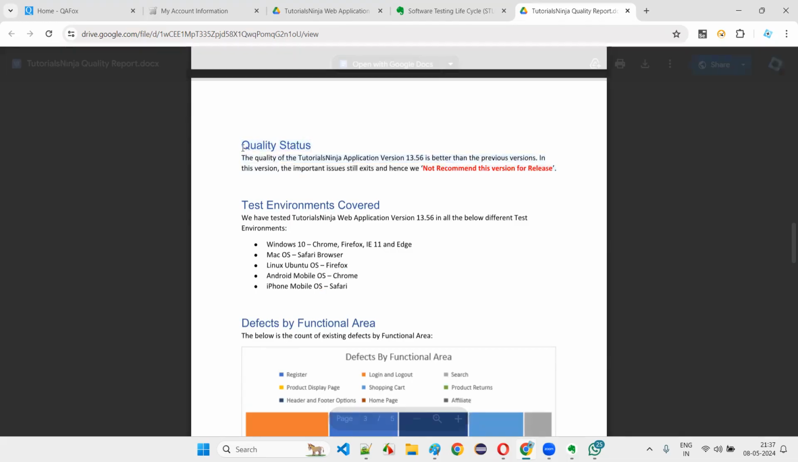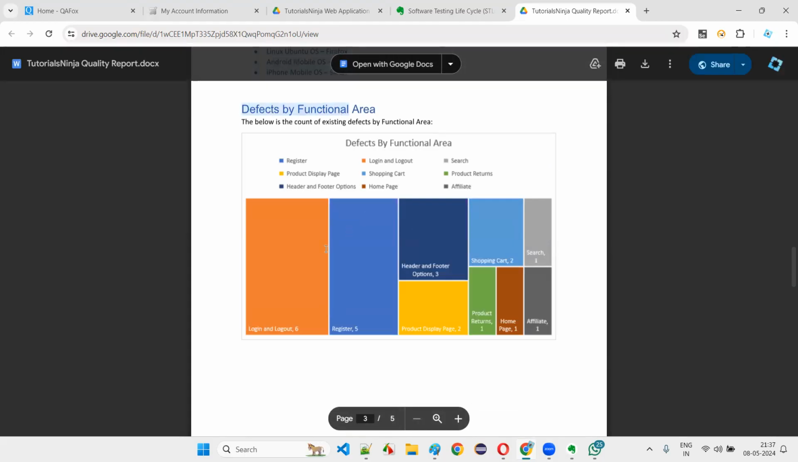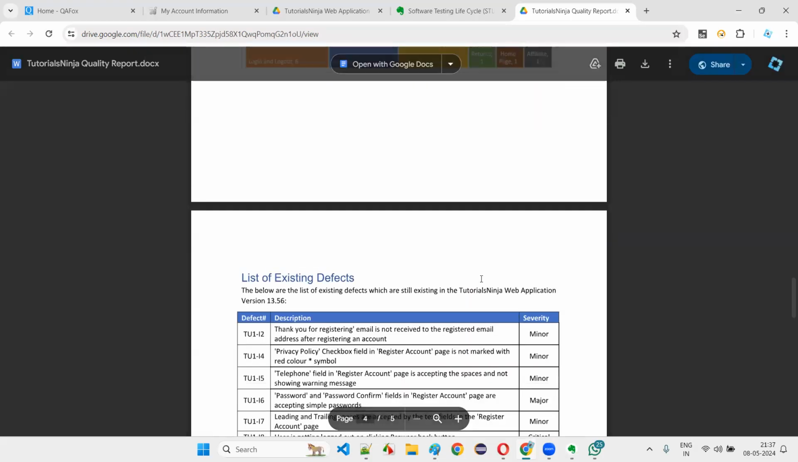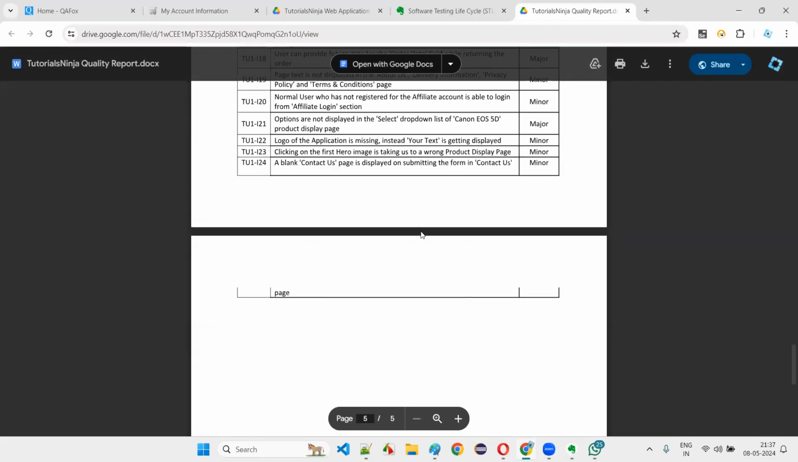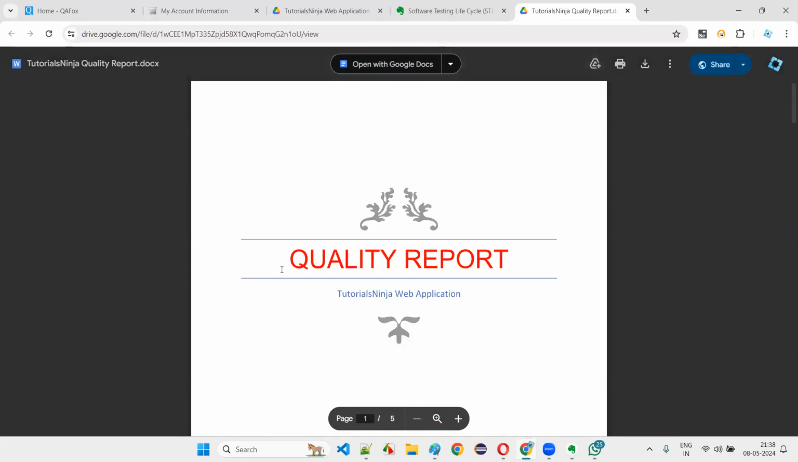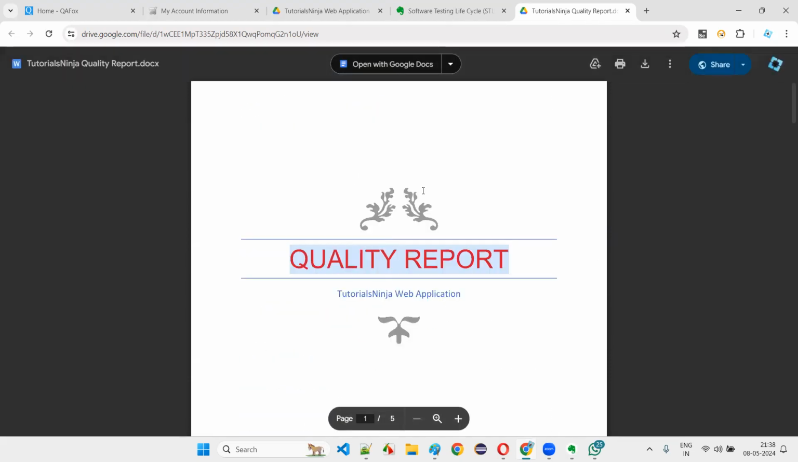But we have to give our verdict on whether the software should be released into the market, which environments we have used for testing purpose, defects by functionality, in which areas we got the defects, and how many defects are still pending. List of existing defects that are still there in the application. Like that, we'll give all the details to the client. And by looking at this quality report, your managers or client has to take a decision of whether to release the software or move to the test execution phase to continue the testing.